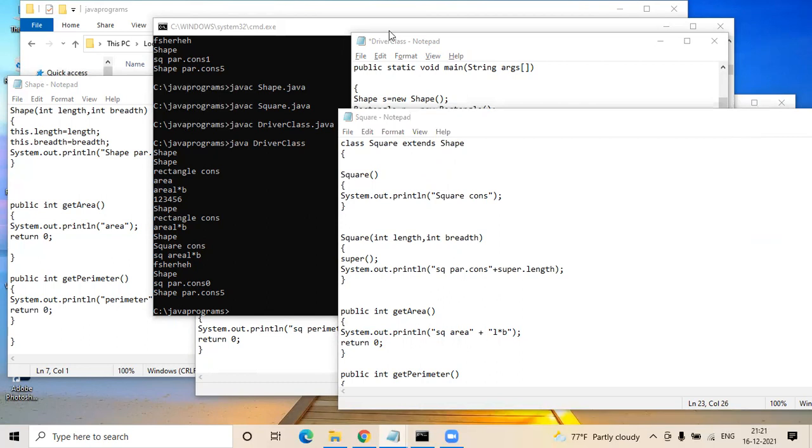Now let's check this. Within that super, try to give length comma breadth. So far your super didn't have any parameters. Now you give length comma breadth. Save it and then recompile.